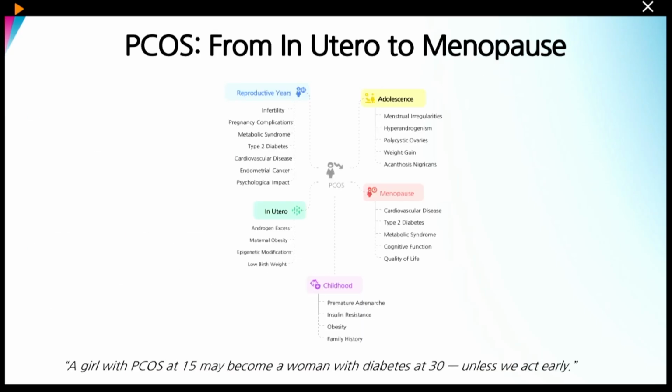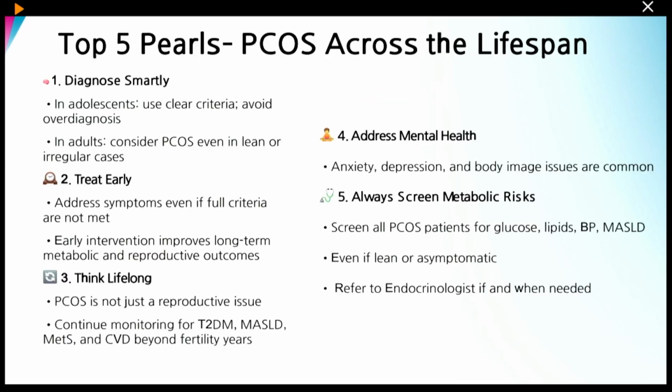So just what we discussed in a single slide, the risks of PCOS start from intrauterine to childhood in terms of various disorders, to adolescence, to reproductive years in terms of infertility, menstrual irregularities and metabolic syndrome, as well as menopausal and postmenopausal women in terms of cardiovascular disease, type 2 diabetes and metabolic syndrome.